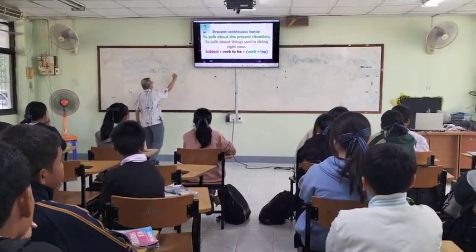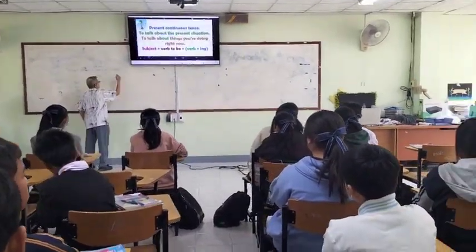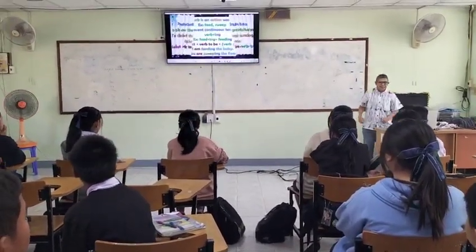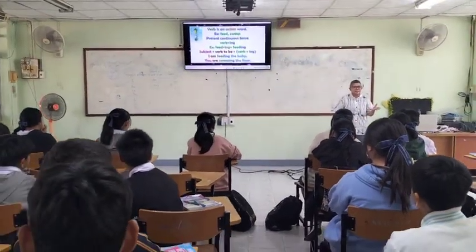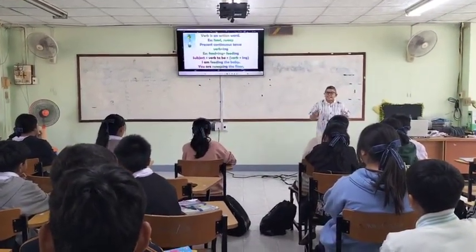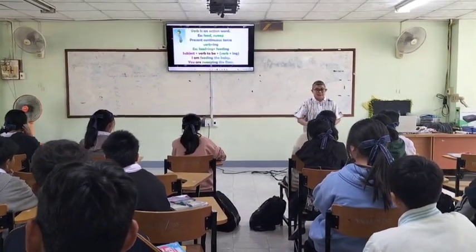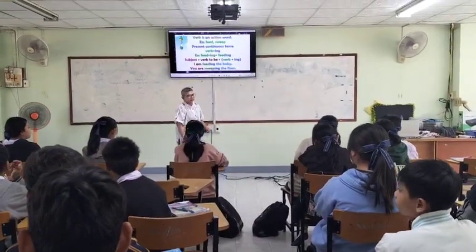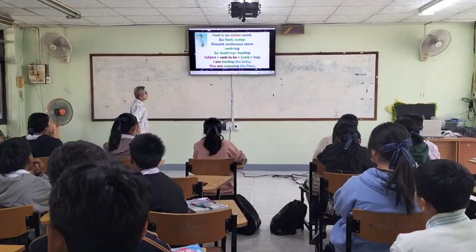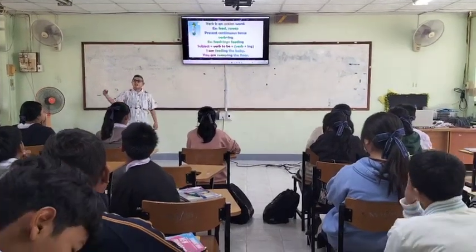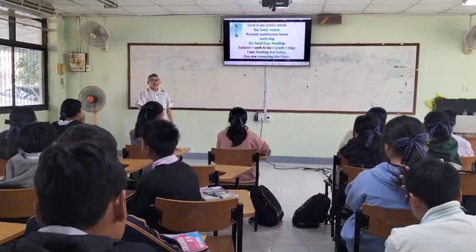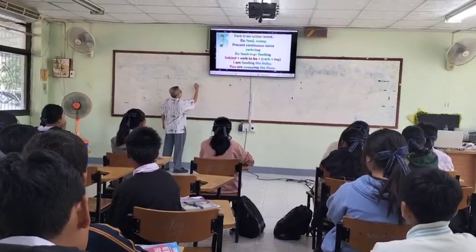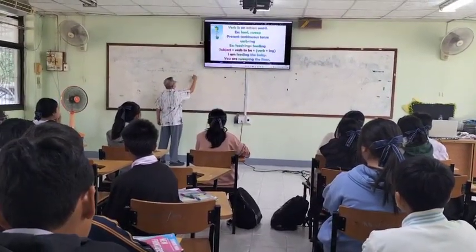Okay, now. So, what is a verb? What is a verb? You can answer. Okay. A verb is an action word. It describes the action. Okay? So, from our vocabulary, we have an example. Feed and sweep. Feed is an action word. Okay? So, here we got sweep. We got feed.